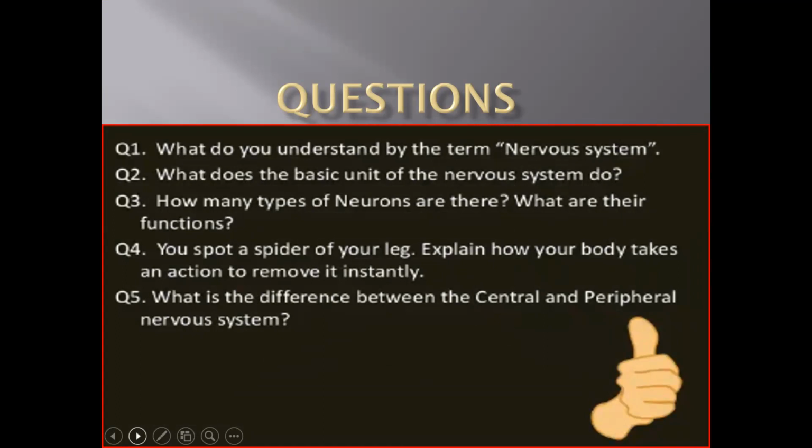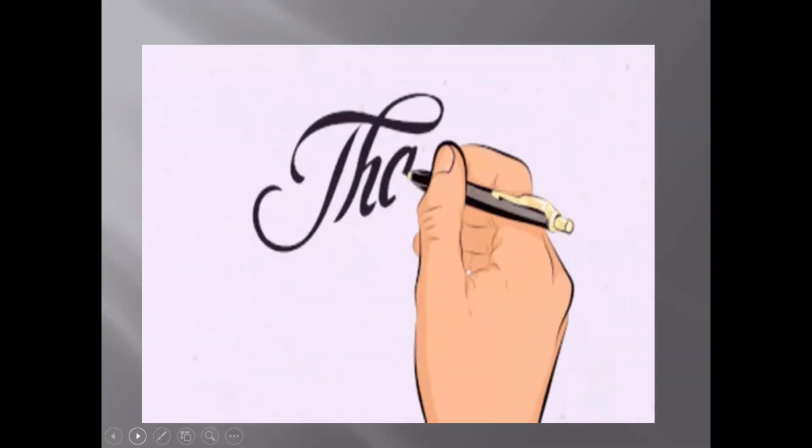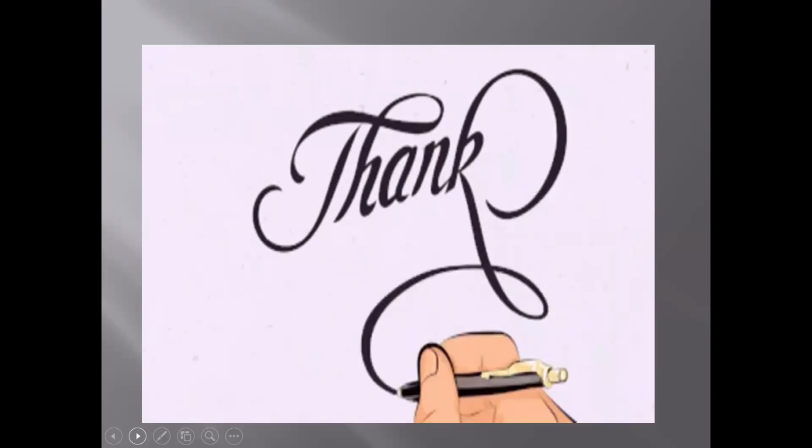What does the basic unit of the nervous system do? How many types of neurons are there? What are their functions? You spot a spider on your leg. Explain how your body takes an action to remove it instantly. What is the difference between the central nervous system and peripheral nervous system? This is your homework. Thank you, children.